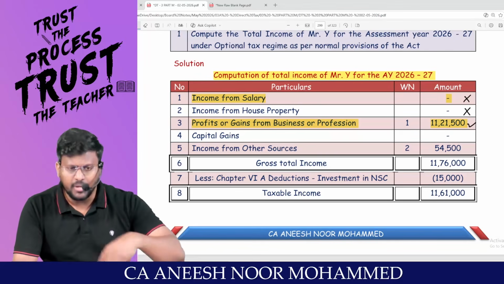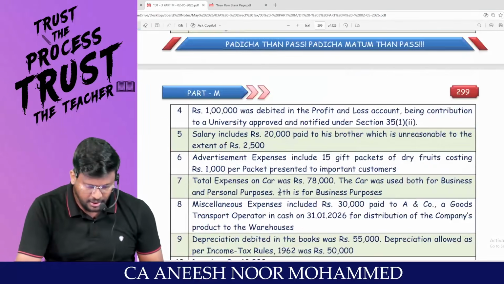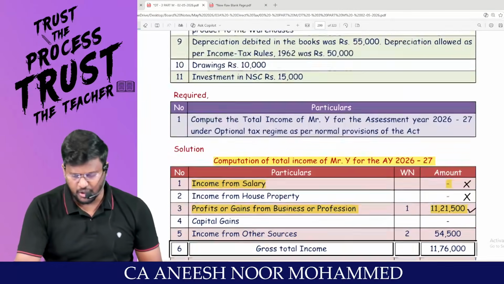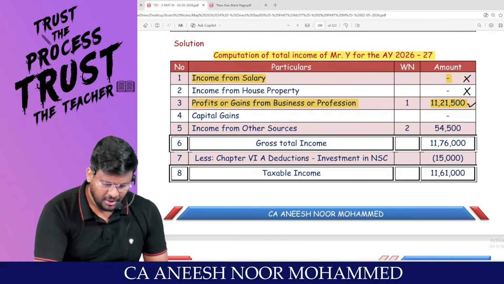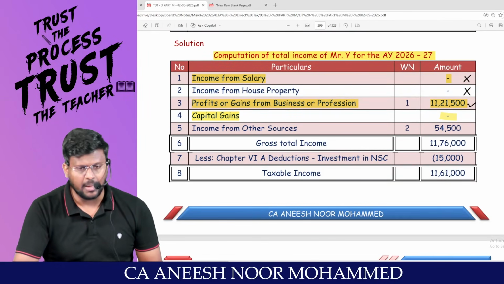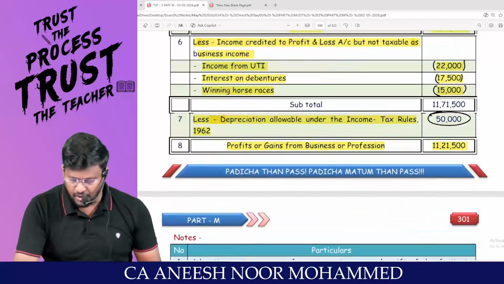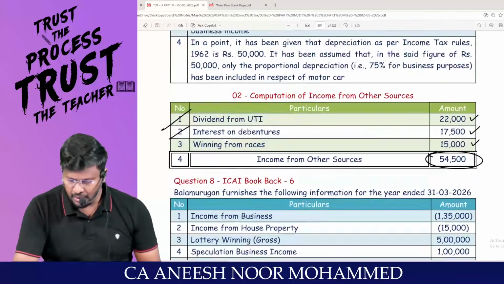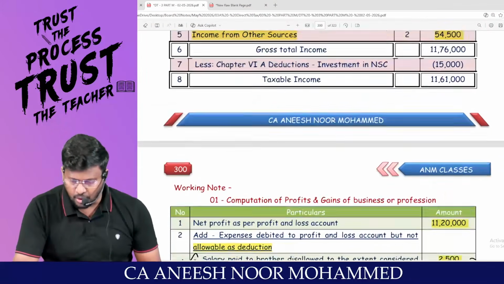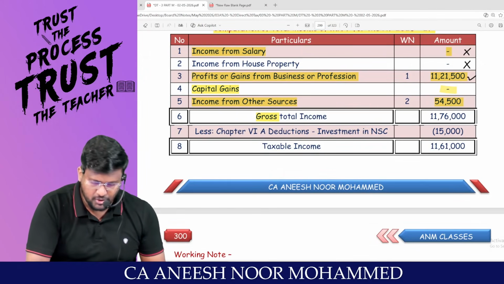A student should feel very comfortable with regard to the computation of total income, because the same thing we are repeating and we are doing nearly the 7th question from this area. Are you comfortable? There is no adjustment regarding capital gain. We already finalized IFOS just now. The total of IFOS comes to 54,500. I will be getting the gross total income, my dear lovable students.